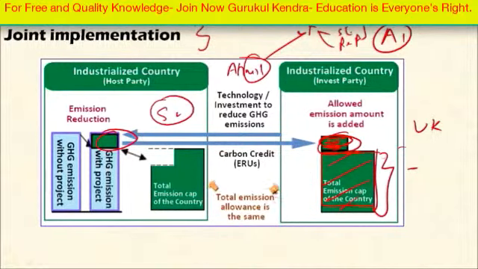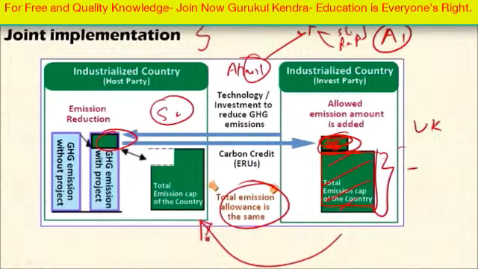Altogether, the total emission allowance is the same, but only the carbon dioxide emission is redistributed. Here, the country undertakes the project in other industrialized countries to reduce the equivalent amount of carbon dioxide in the atmosphere by undertaking various carbon dioxide reduction projects.